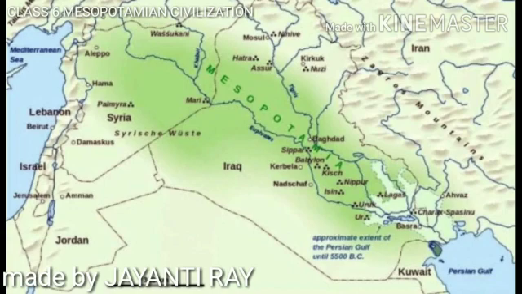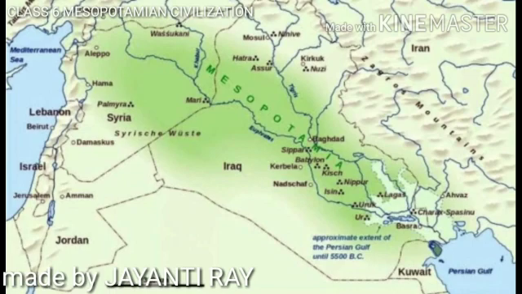Now what does the word Mesopotamia mean? Mesopotamia is a Greek word which means the land between the rivers. At this time, with Mesopotamian civilization, Egyptian civilization, Harappan civilization, and Chinese civilization also developed, and all these civilizations developed on the banks of rivers. Now, why did they develop on the banks of rivers only?